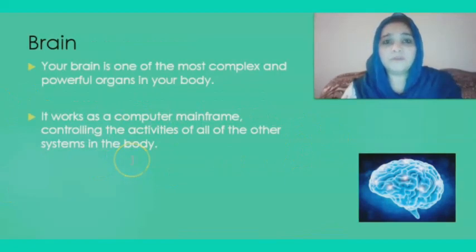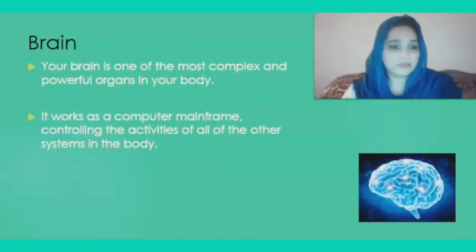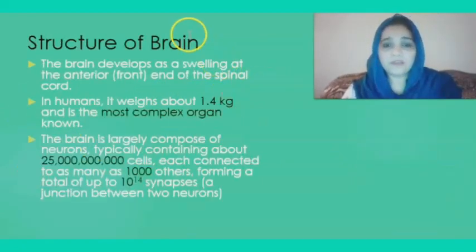Brain. Your brain is one of the most complex and powerful organs in your body. It works as a computer mainframe, controlling the activities of all of the other systems in the body. Structure of brain. The brain develops as a swelling at the anterior front end of the spinal cord. In humans, it weighs about 1.4 kg and is the most complex organ known.